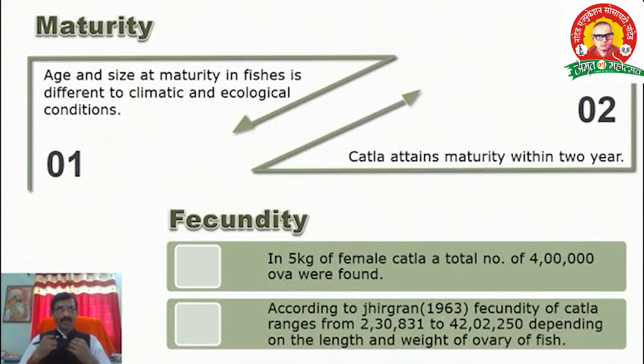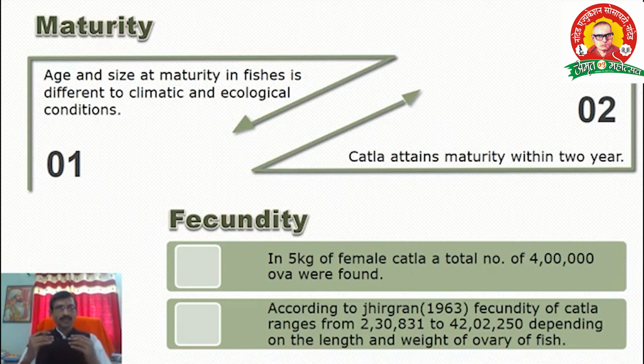Then the next title is maturity. Age and size at maturity in fishes differ according to climatic and ecological conditions, because maturity depends upon the periodic line, the ecological and the climatic conditions. Catla attain maturity within 2 years, which means after the completion of 2 years, Catla mature, male and female.